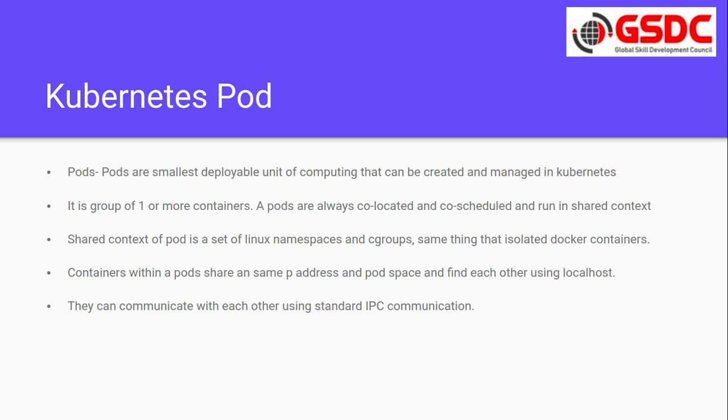Containers within a pod share the same IP address and port space and find each other using localhost. The containers which are inside a single pod have the same IP address, and they can be accessed with localhost. And they can communicate with each other using standard interprocess communication protocols.